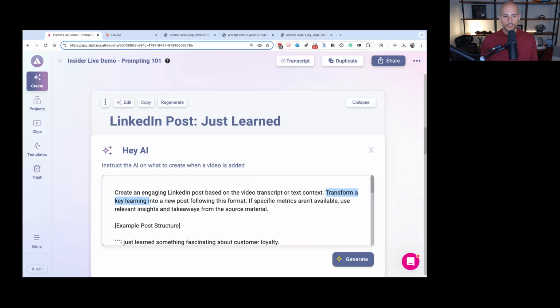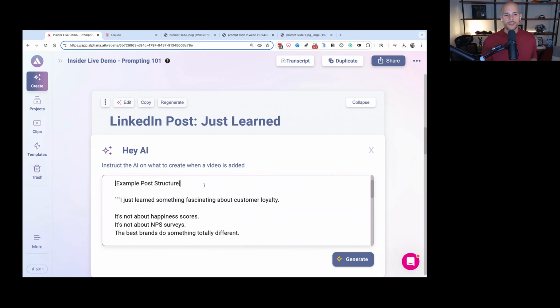Transform a key learning into a new post following this format. So I'm not just telling it to write a LinkedIn post. I'm telling it to take a key learning that you learned in the video and then turn it into a LinkedIn post, right? Very different than the past one. And not only that, but I want it to follow a specific format that's below. And here it says, if specific metrics aren't available, use relevant insights and takeaways from the source material. So you see, I'm giving it clear instructions of what to do when something is not available in the video, so that it knows what to do when there's contradictory information, right?